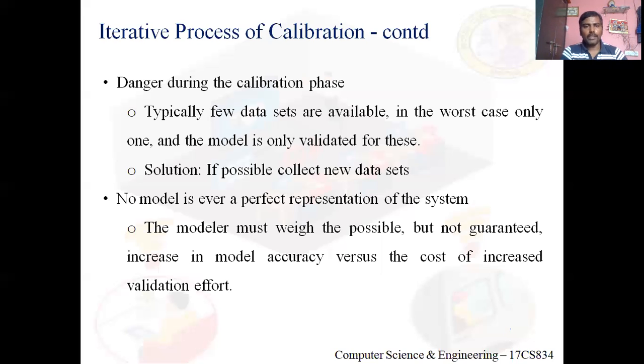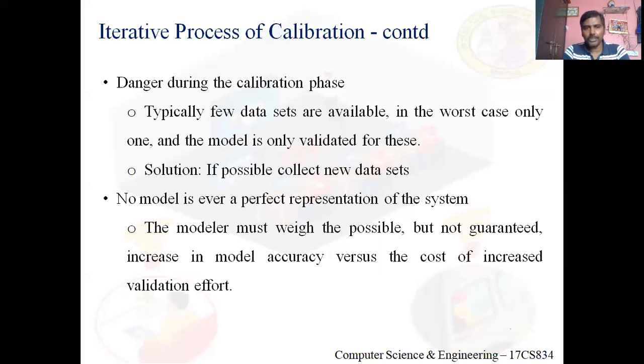It might have validated. But with only one data set, I should not conclude it's valid. So I need to take one more data set from the real system.